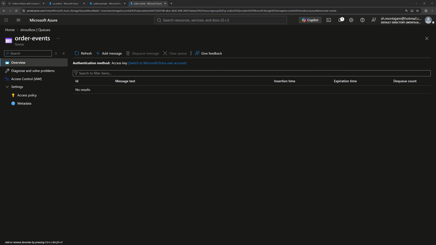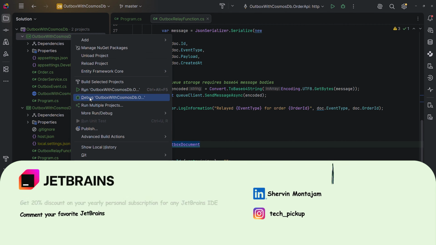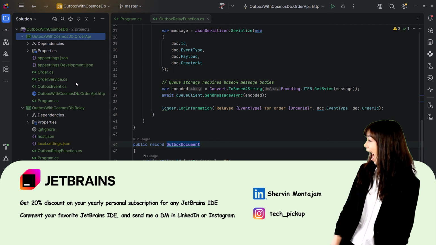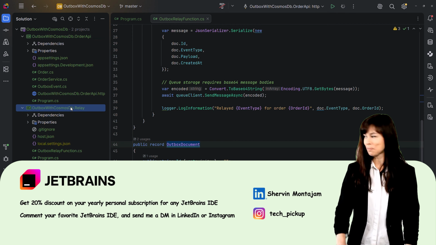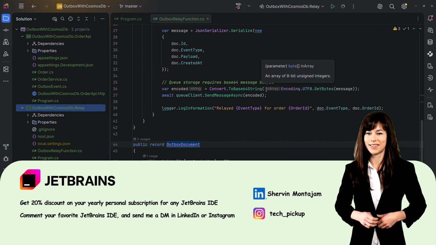Now let's go back to Rider and run the projects and fire some example requests to see how these things work. Let's start our order API project. And after that, I will also start the relay project.